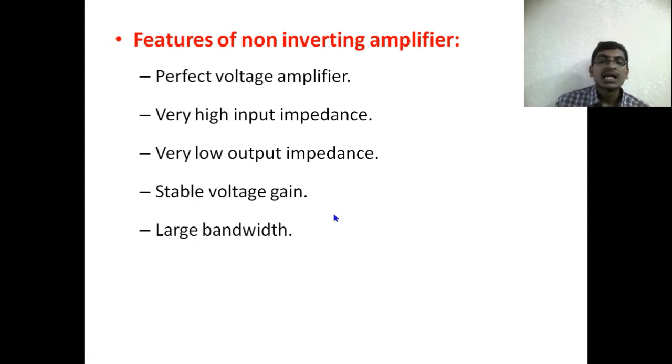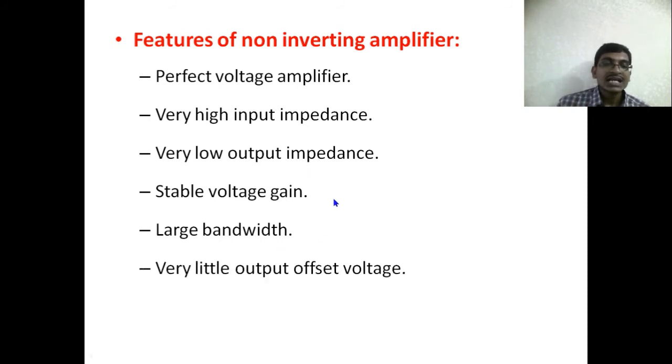And the next one is a large bandwidth. When we use negative feedback, the bandwidth increases. The bandwidth increases by a factor of 1 plus Aβ. Bandwidth with feedback is equal to bandwidth without feedback into 1 plus Aβ times.